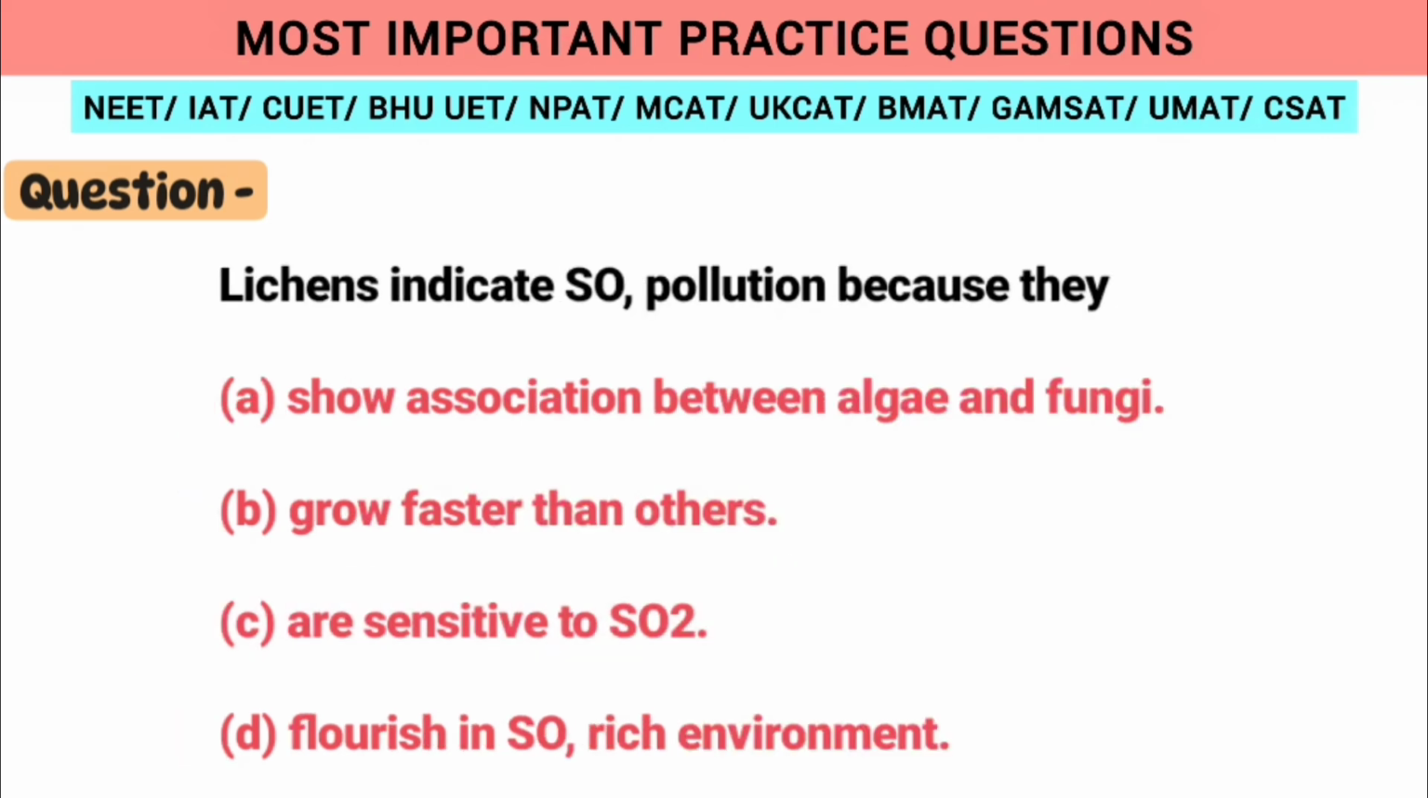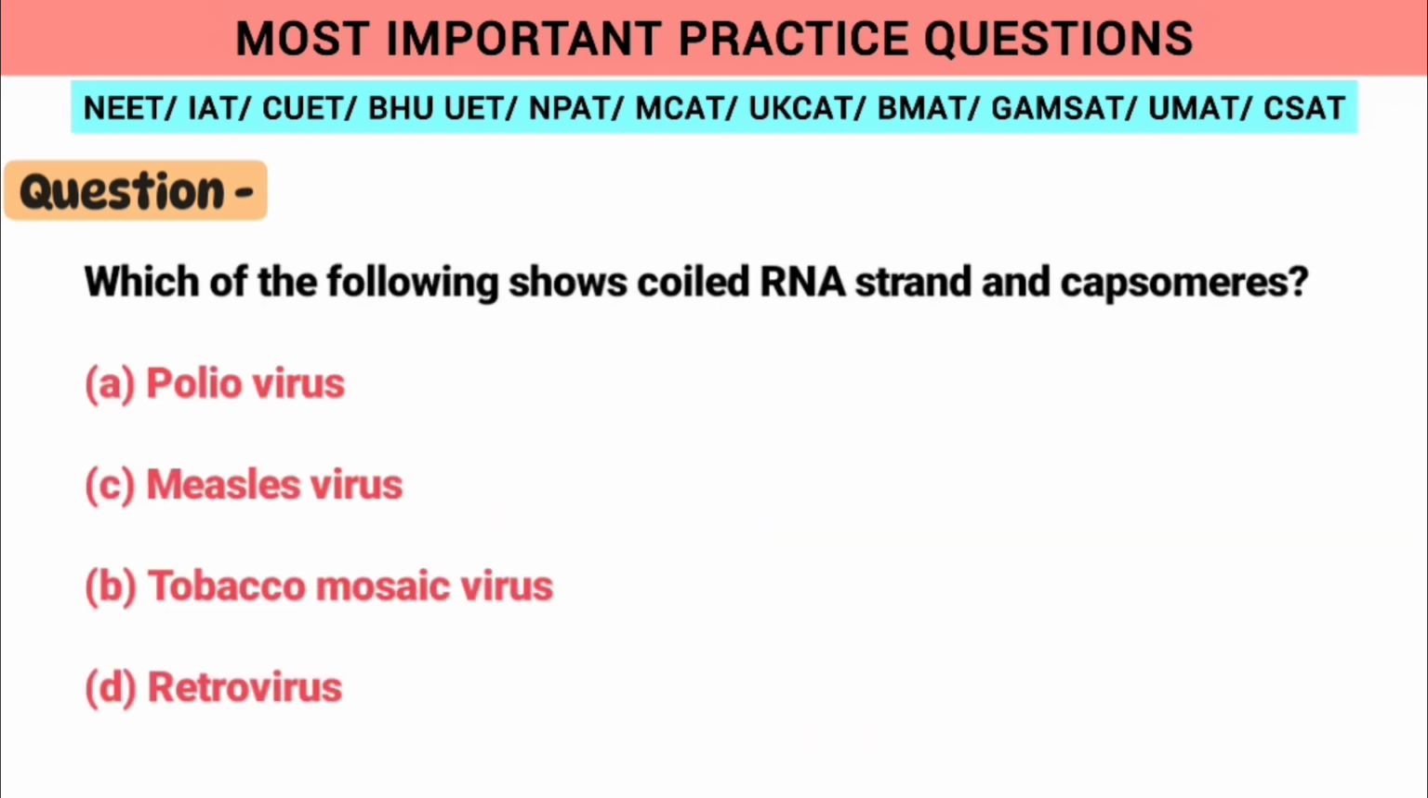So the next question is, lichens indicate SO2 pollution because they are sensitive to the SO2. So option C is the correct one. Moving ahead, which of the following shows coiled RNA strand and capsomers? So these are the characteristics of tobacco mosaic virus. So option B is the correct answer.